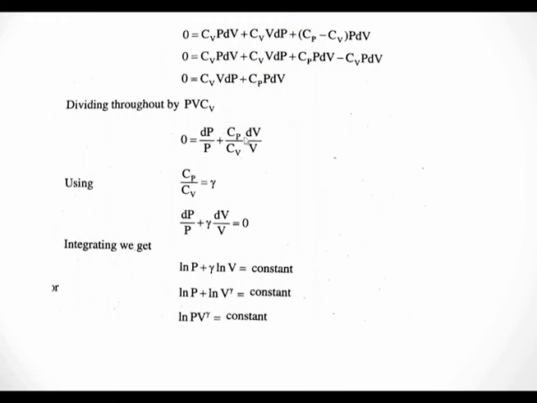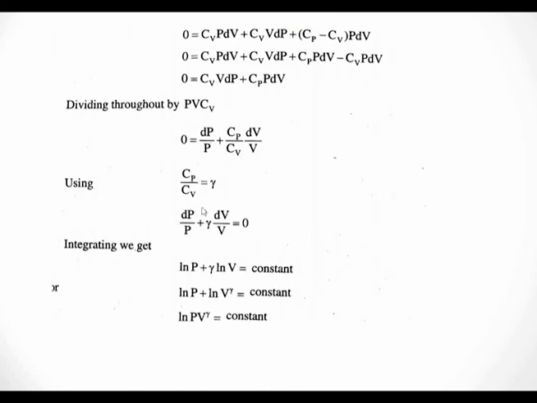So what is Cp/Cv? We already know that Cp/Cv is nothing but gamma. This gamma is known as the ratio of specific heats. So this can be written as dP/P plus gamma dV/V is equal to 0. The equation has become dP/P plus Cp/Cv, which is gamma, into dV/V.